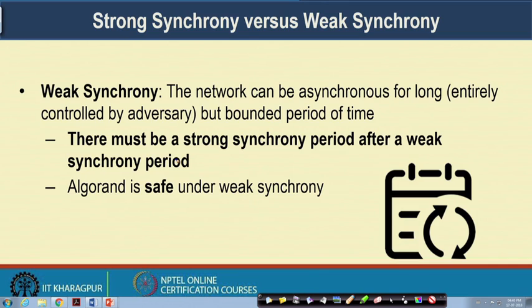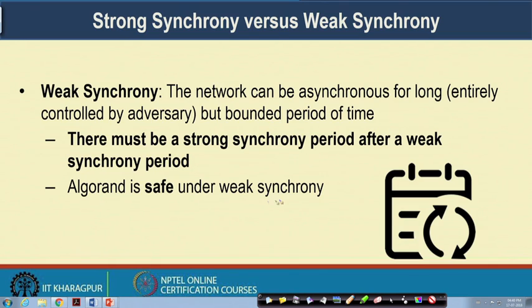It is not like this kind of attack goes on for an infinite duration. It can go for 10 hours or it can go for 10 days, but after some finite duration it will come out of that attack and again show strong synchrony behavior. So, when the network is under weak synchrony, Algorand ensures that the protocol is safe. The protocol will never accept an invalid block, but the liveness may get hampered. The liveness will resume once the network moves to the strong synchrony phase after a weak synchrony phase. So, we must have a strong synchrony period after a weak synchrony period.